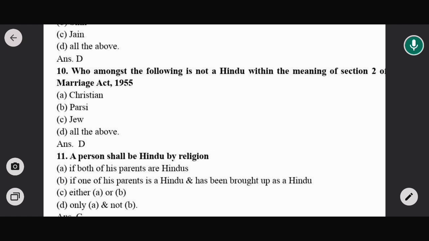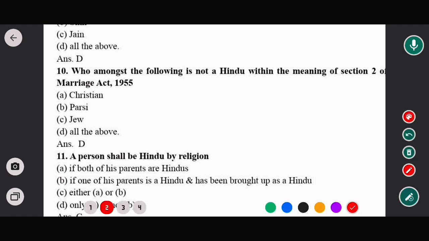These questions are very important. Okay. Please read these questions very carefully. These questions are very, very important questions for your All India Bar examination. So now moving to next question.